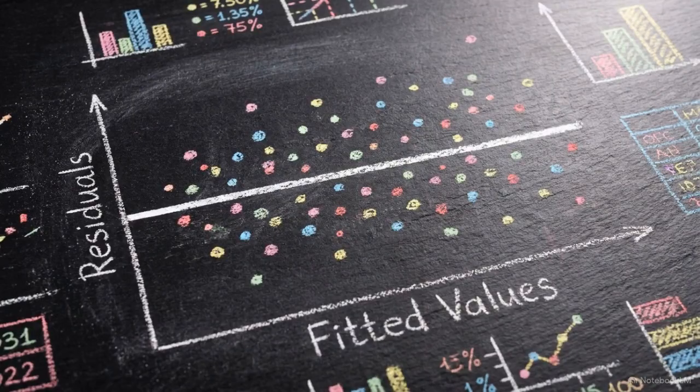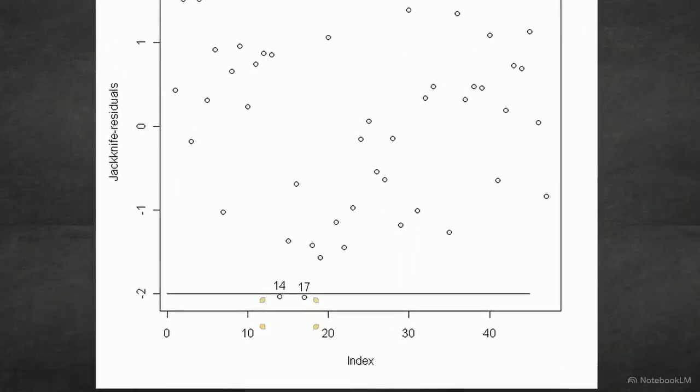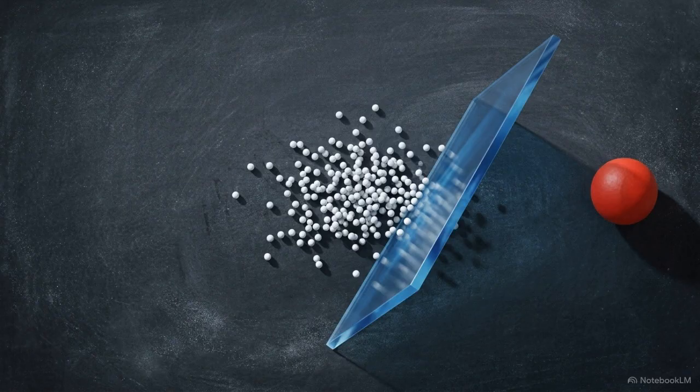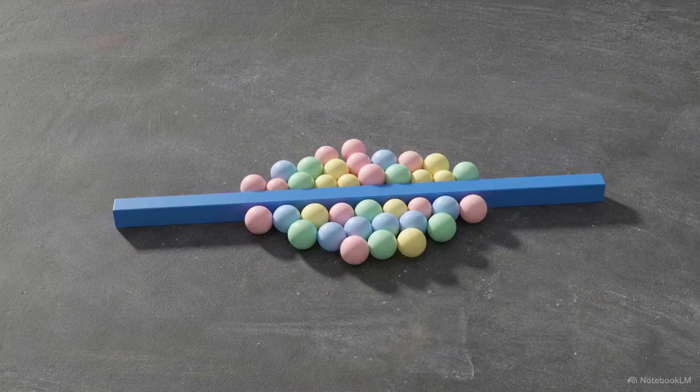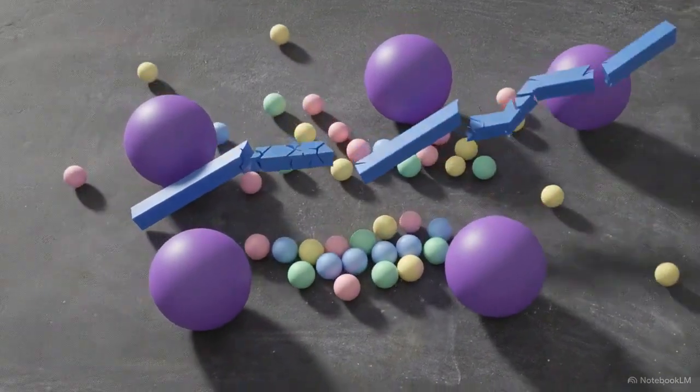To detect hidden failures, data scientists deploy the ultimate diagnostic tool, the residual plot. This scatter plot of jackknife residuals maps model errors against predictions. If residuals fan out into a cone, unequal variance destroys confidence intervals. Notice specific rogue data points, labeled 14 and 17, pushing against the negative limits. These are high-leverage outliers. A few extreme values possess enough gravitational pull to drag the regression hyperplane off its true axis. Without rigorous residual diagnostics, a regression output is just an elegant mathematical lie, skewed entirely by extreme anomalies.